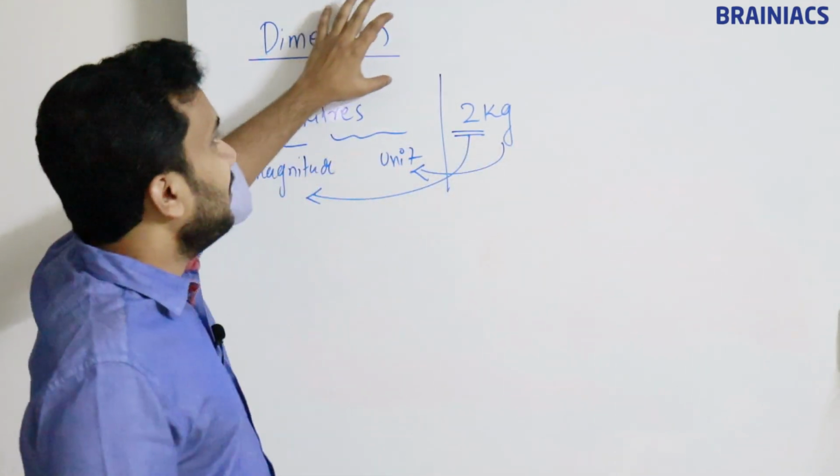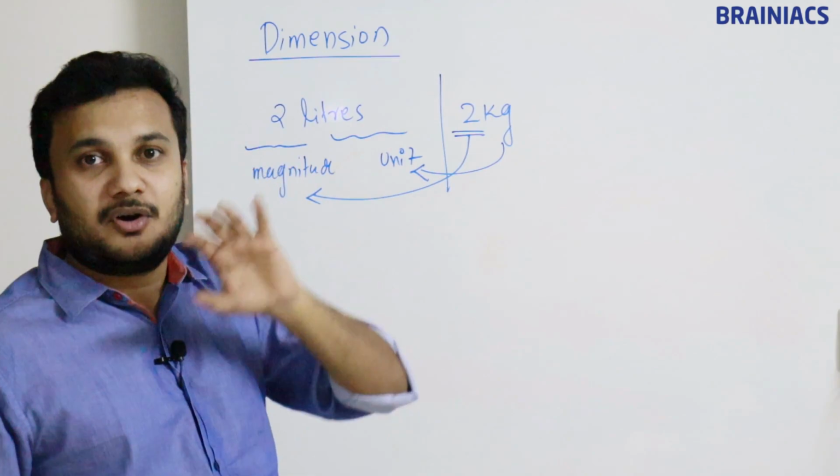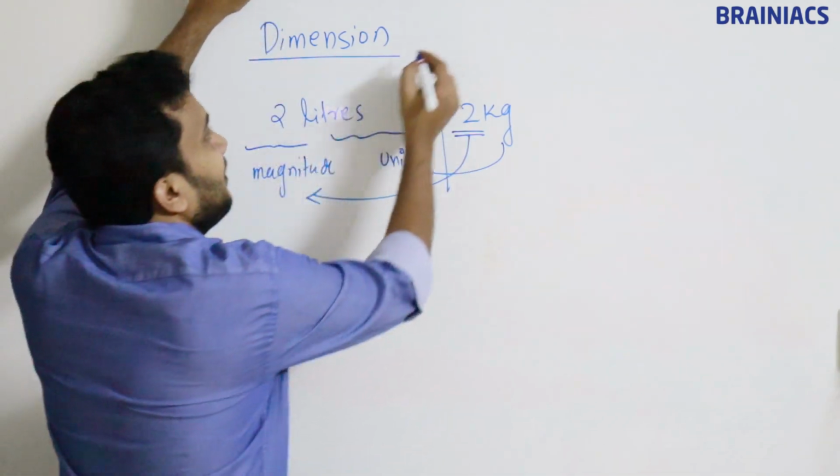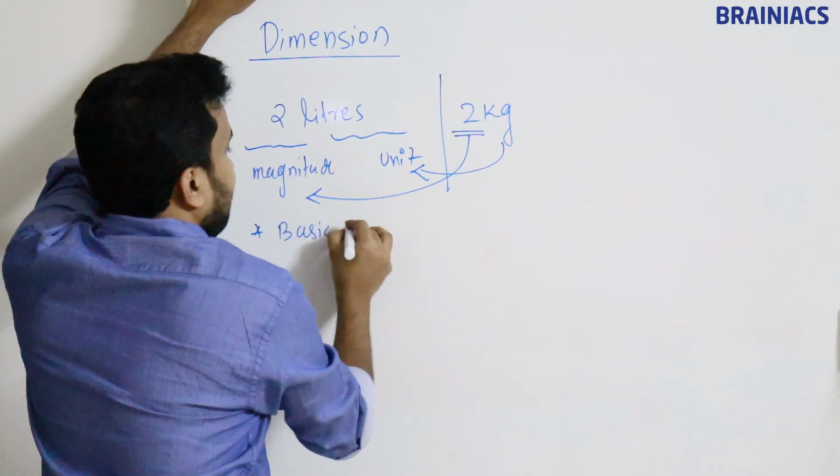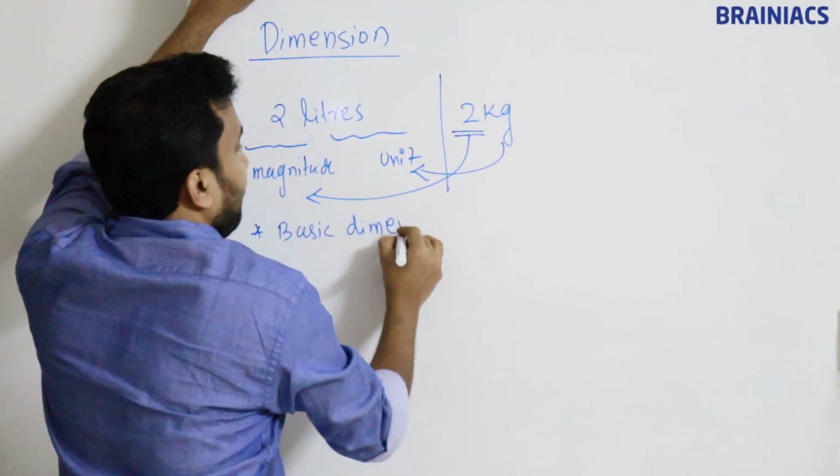Okay, so there are basic dimensional quantities available. So what are the basic dimensional quantities? Basic dimensional quantity.